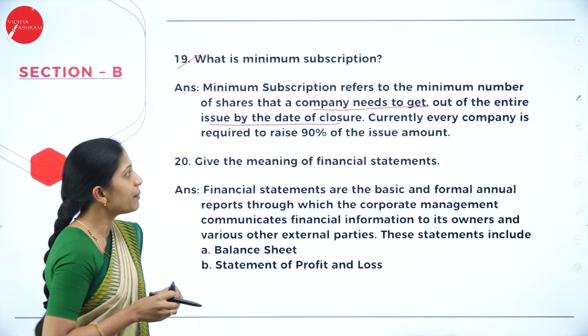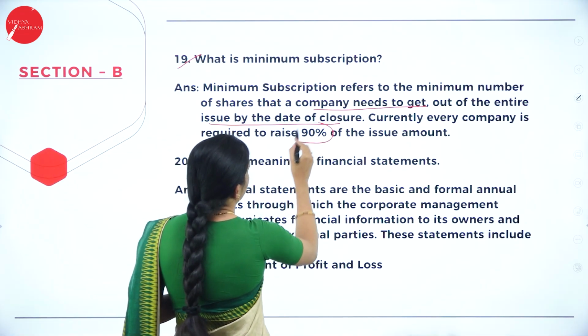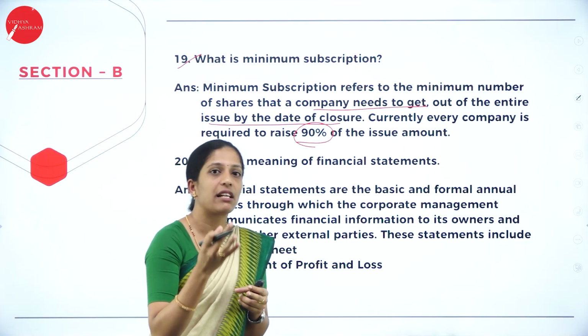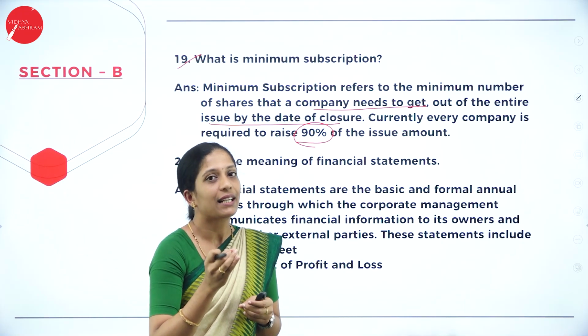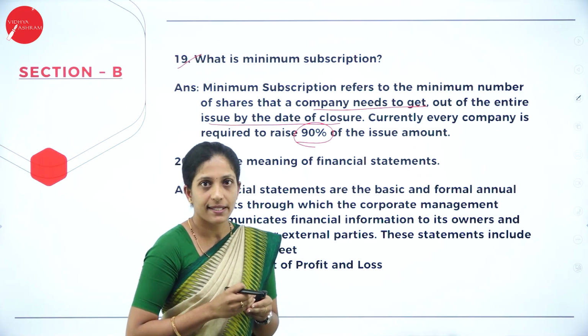So that is known as what? Minimum subscription. Currently, every company is required to raise 90% of the issue amount. So whatever the issue amount which is being given to the public, out of which 90% has to be given, or 90% should be the minimum subscription.